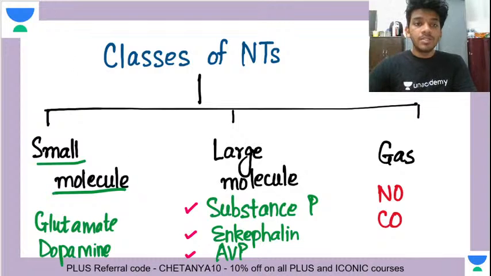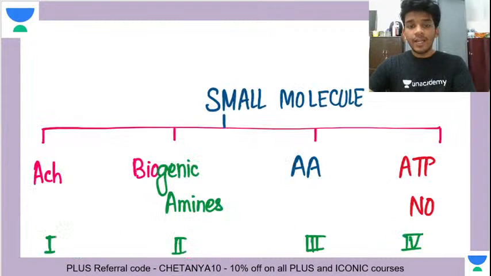And gaseous neurotransmitters, there are two: nitric oxide and carbon monoxide. These are gaseous neurotransmitters. Any doubts so far? Any doubts in this classification? Please let me know.